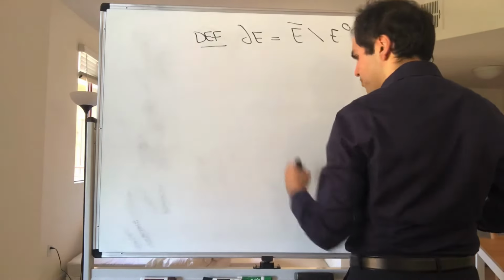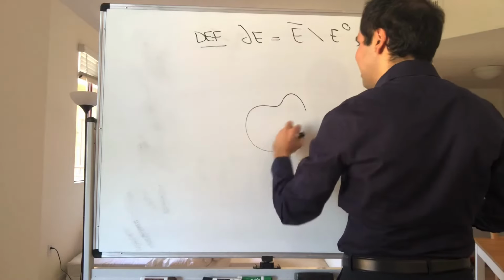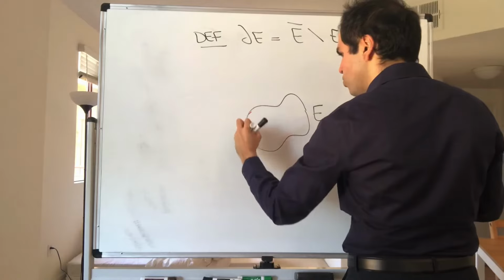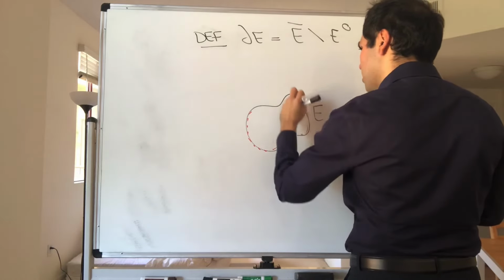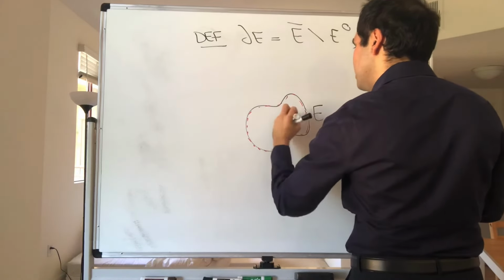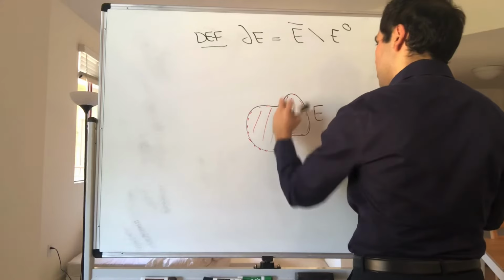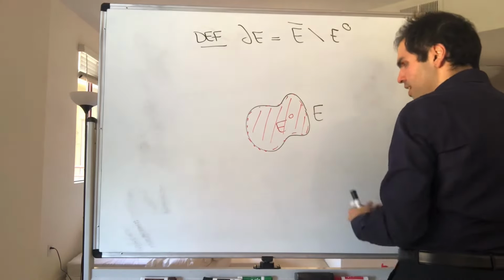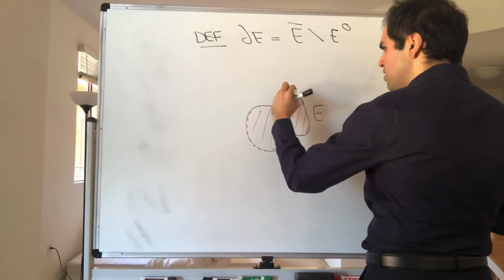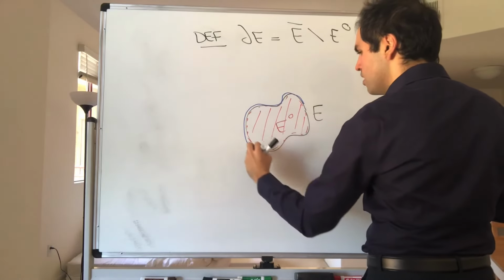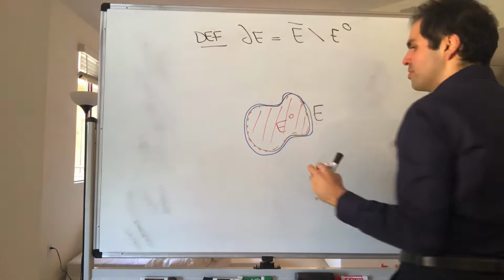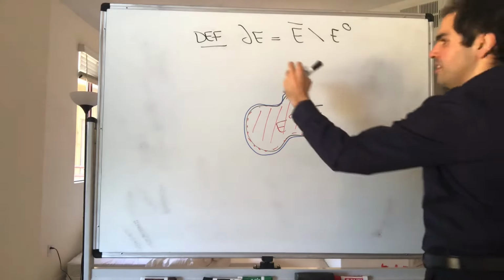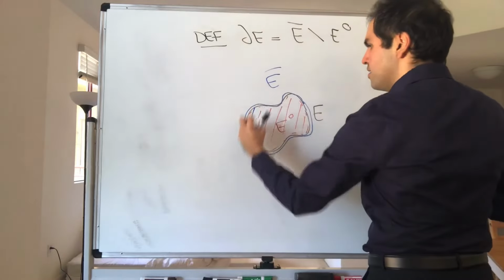So, for instance, if you have a set E like that, the interior is just whatever is inside. Okay? So that is E circle. And the closure is, almost by definition, the interior with the boundary. So the E bar is this whole thing.